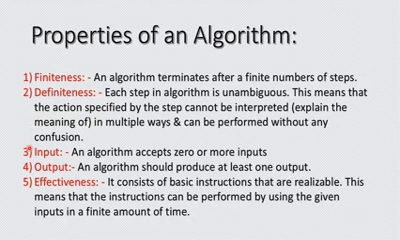Then the third property is input. The algorithm must accept 0 or more inputs. And the output: the algorithm should produce at least one output. And the fifth property of the algorithm is effectiveness. It consists of basic instructions that are realizable. This means that the instructions can be performed by using the given inputs in a finite amount of time.